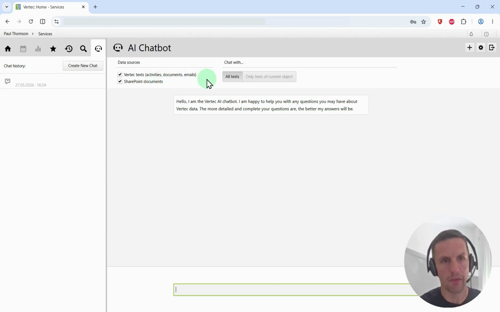All right, so what we have right now are those data sources for unstructured data, and we can decide to chat with all text, that's everything in your Vertec database, or text of the current object. I'll get to that in a minute. So let's first find out, have we done any antitrust work in the last quarter?